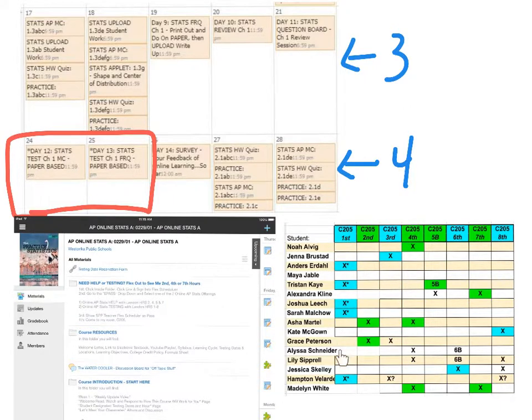Now, first hour, you're going to notice there's lots of you that have that as their designated time. Depending how many of you sign up for first hour, if there's multiple students, I have to really figure out where you're going to test. So that's why I need to have you fill out the testing reservation form, which you're going to find on our homepage. So please fill out this testing reservation form at a minimum of 12 hours before you plan on testing. Again, especially if you are testing in one of those blue boxes where I have to teach with multiple students because I need more planning to figure out where you can test in a secure environment.